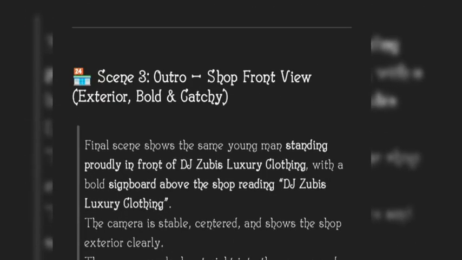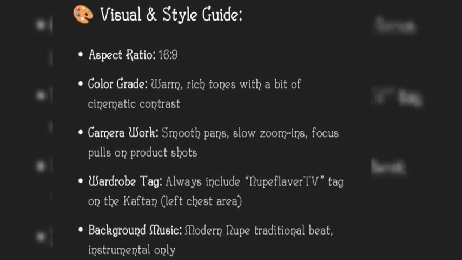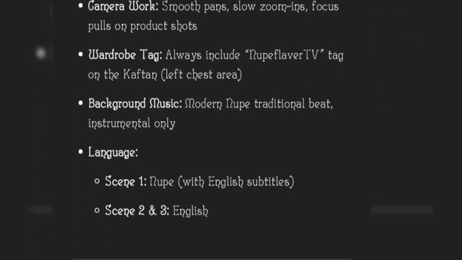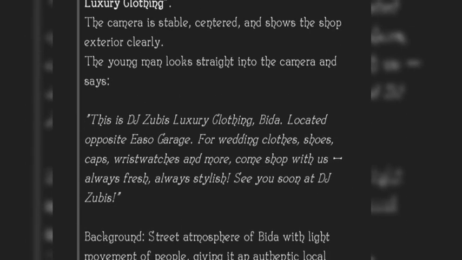This is the third prompt. So I copied the prompt. When I copied the prompt, I have to edit it. Yes, I have to edit it, and this is how I edit it. Let me take you guys to my notepad here.